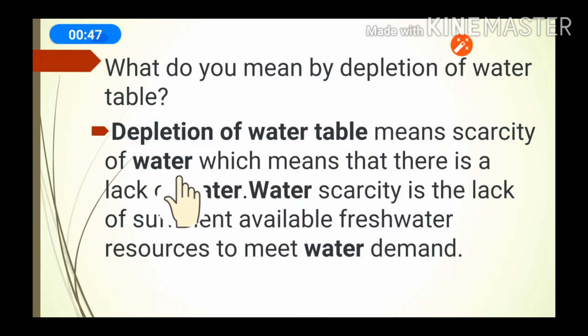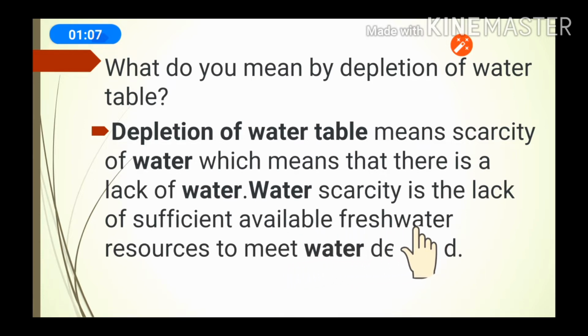When the water table decreases, there will be scarcity of water, which means a lack of water. Because of that, the water table gets depleted. Water scarcity is the lack of sufficient available fresh water.